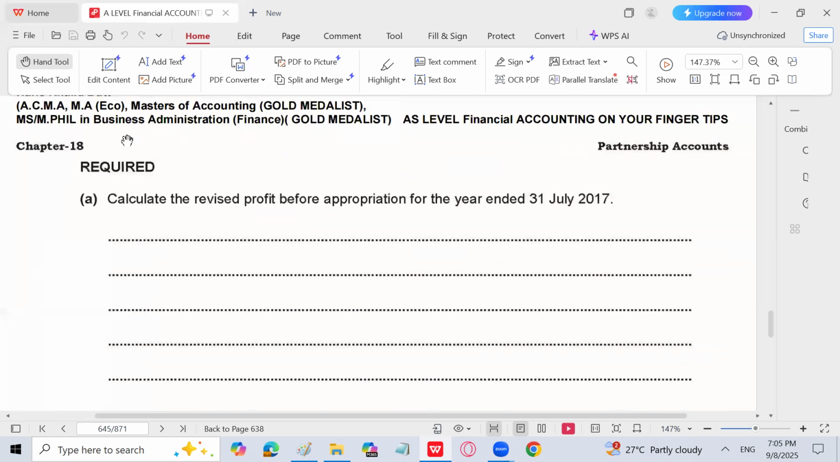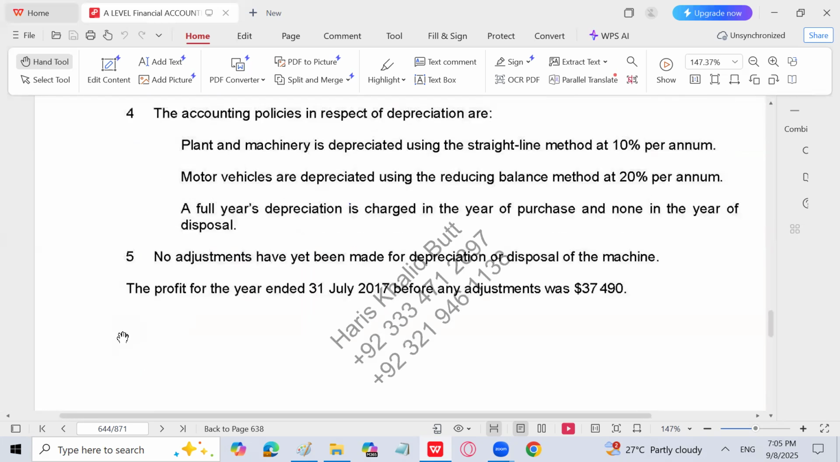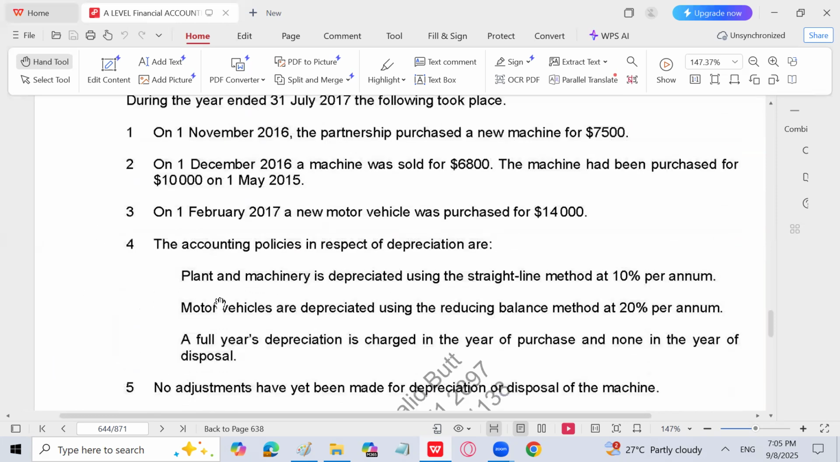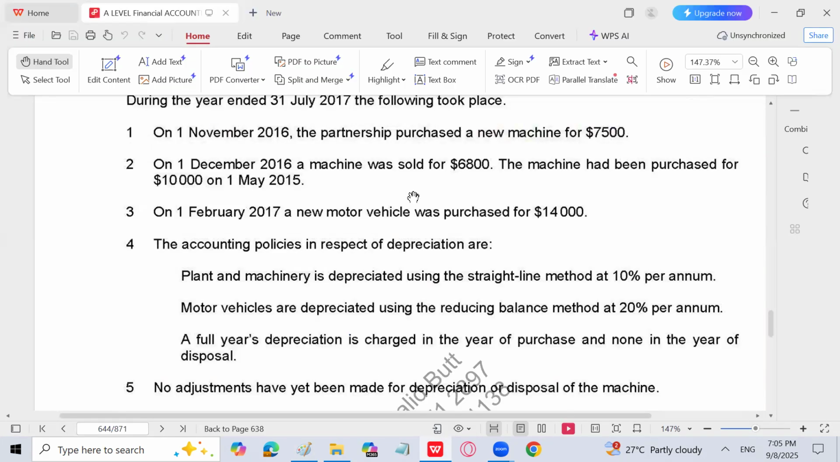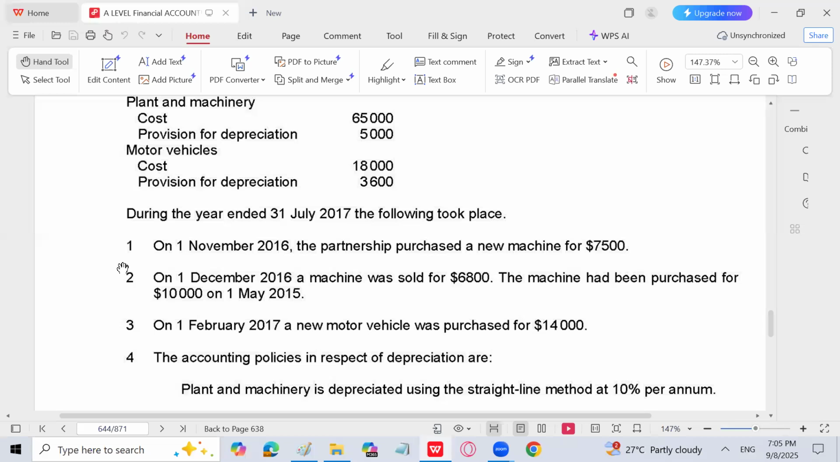So let's go for the revised profit first. Profit is basically 37490. So let me calculate it. So the profit is equal to 37490, but we are yet to subtract depreciation. Let's calculate depreciation on motor vehicle first. So motor vehicle are depreciated using the reducing balance method. So let's calculate depreciation on straight line method first, which is plant and machinery, because it is rather more easier.